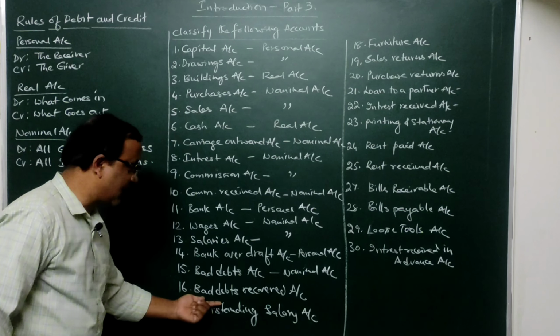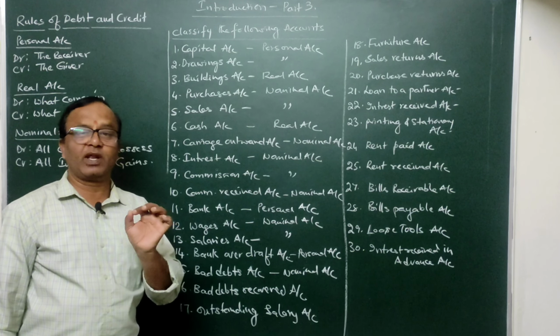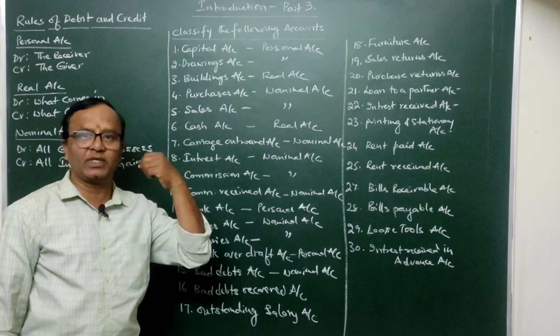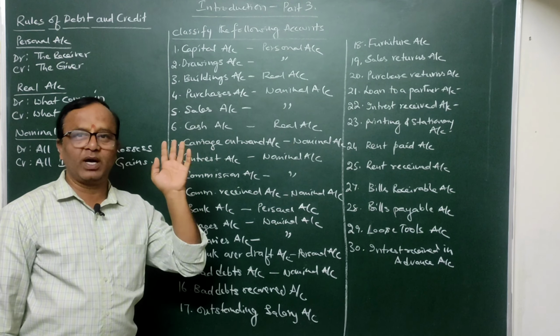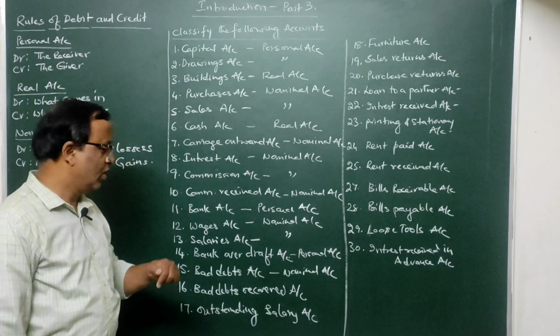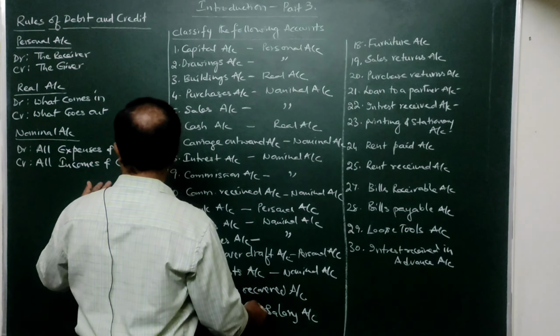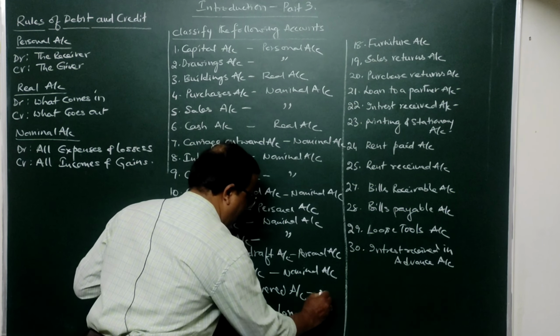Then again, bad debts recovered. Bad debts recovered means a particular debt which has become irrecoverable, and you write it off. That means you are unable to recover it, so you have written it off as bad. After writing it off as bad, if you receive that money back, it is called bad debts recovered. Here we treat it as a gain only. So we should treat it as a nominal account. So it is once again a nominal account.